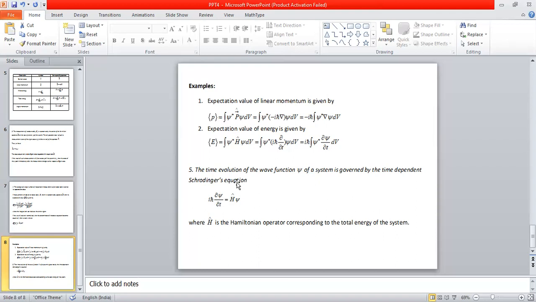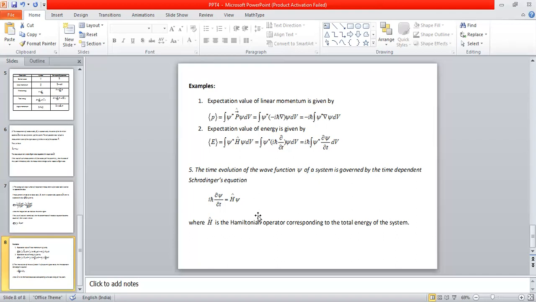So the time evolution, the last topic or the last postulate. The time evolution of the wave function psi of a system is governed by the time dependent Schrodinger equation, which is given by i h cross into dou psi by dou t equal to h cap into psi, where h cap is nothing but the Hamiltonian operator corresponding to the total energy. If you consider any physical system, even if you don't disturb it externally, it keeps on evolving.